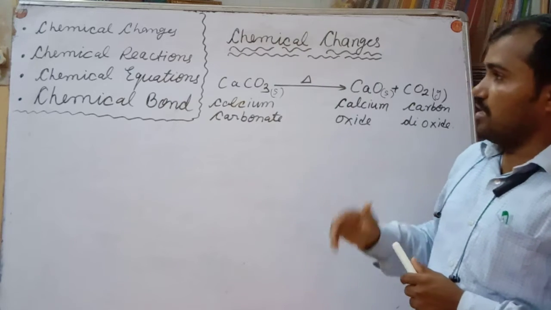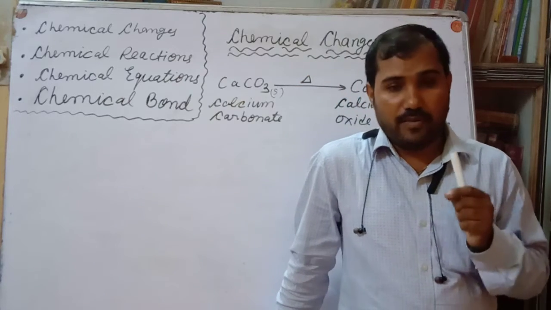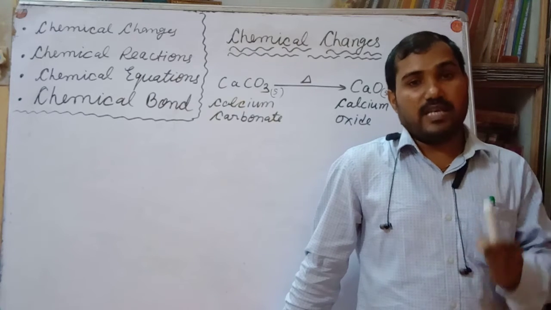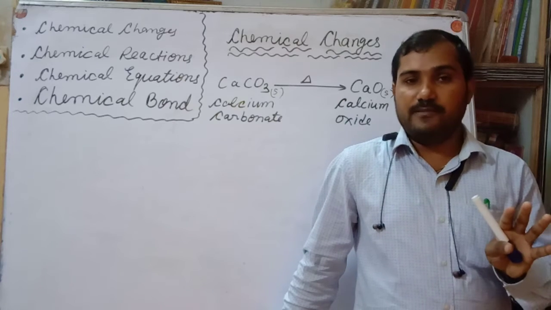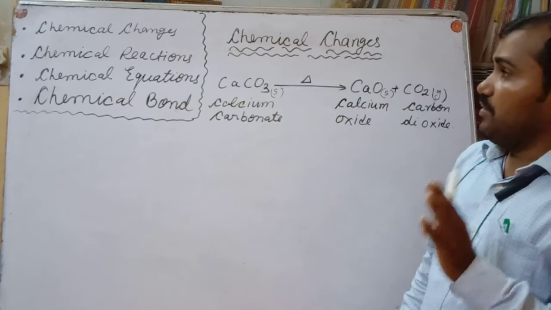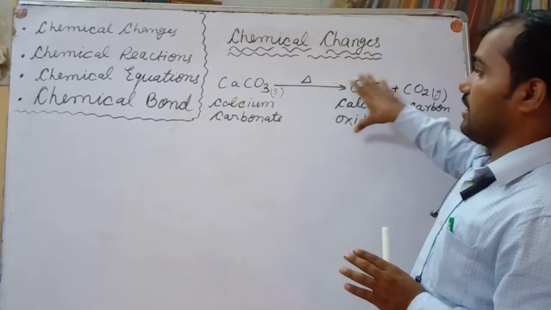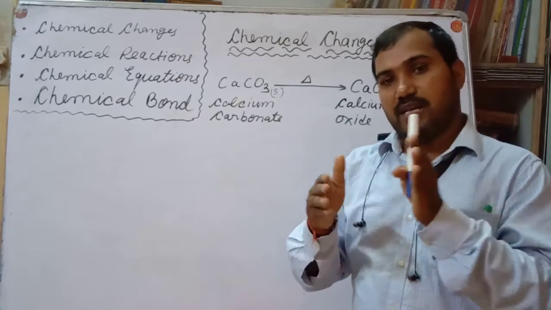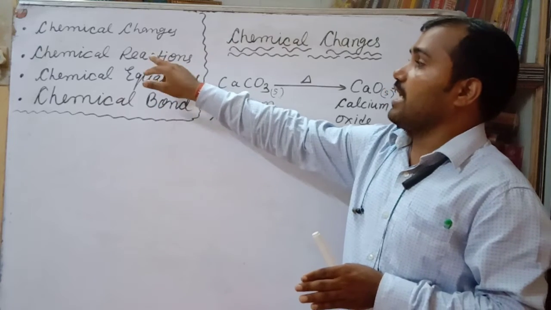Okay, my dear. So chemical changes are the changes which change the chemical composition, chemical properties, chemical behavior of the matter, as well as the color of the matter. Clear, my dear? If you want, I will give one more example, but before that we will see this one. See, this is said to be the chemical reaction, chemical equation. One chemical reaction I have represented in the form of a chemical equation. Here we will discuss these four topics. So please come on. Firstly, chemical reactions.